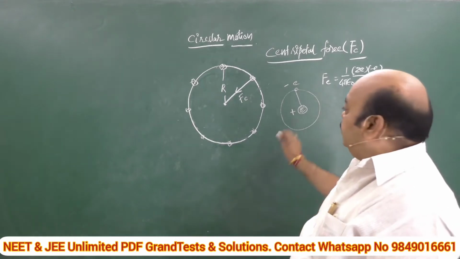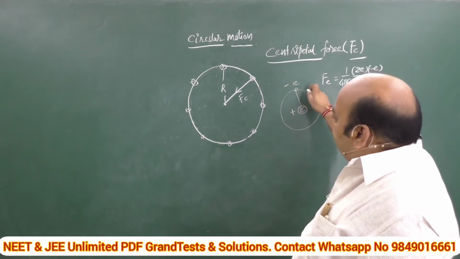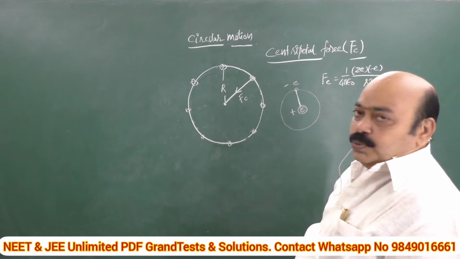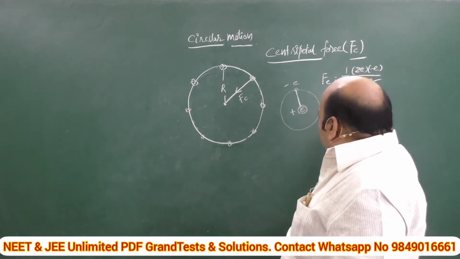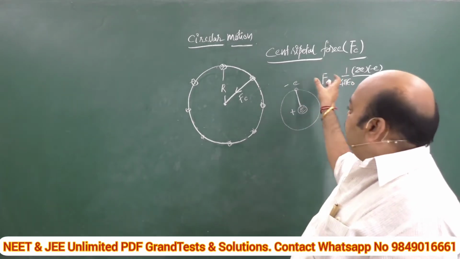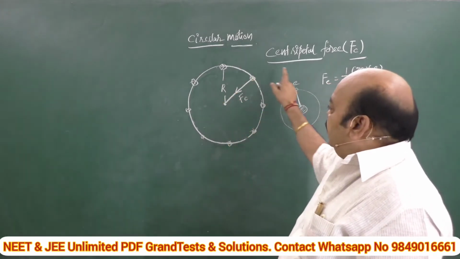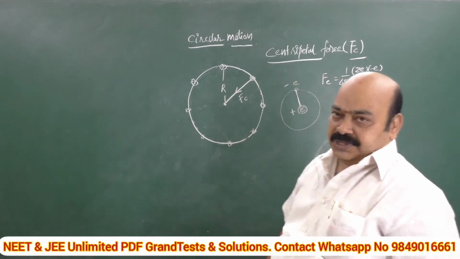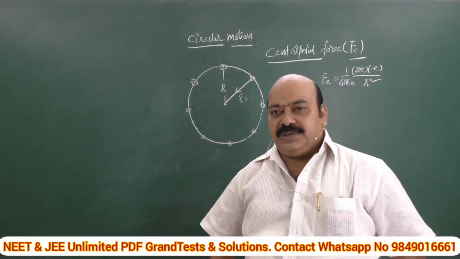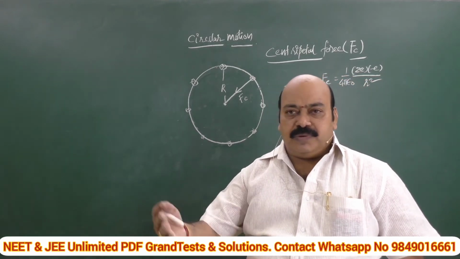This is called electrostatic force of attraction between the electron and the nucleus. This electrostatic force of attraction supplies the necessary centripetal force for the electron to revolve around the nucleus. Beautiful example.